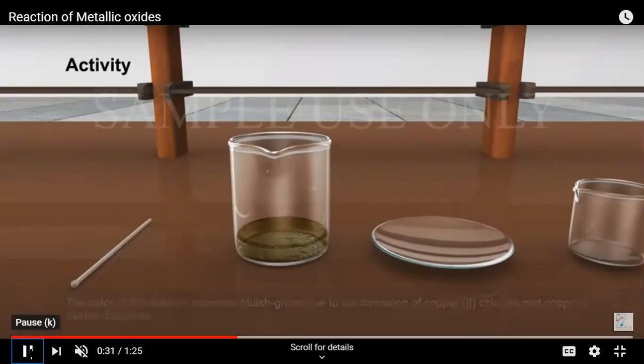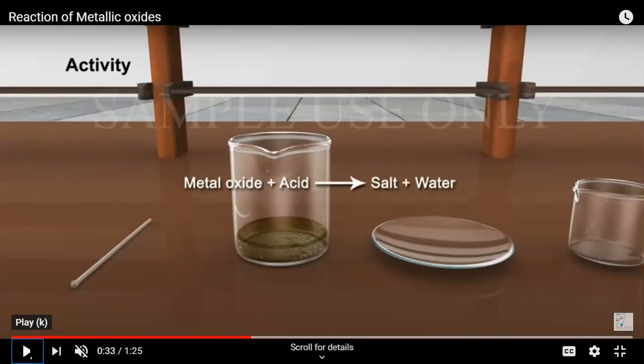Now, how exactly will we present this particular reaction in the form of a general equation, that is, how will you keep this in mind? In case of neutralization, we say acid plus base gives you salt plus water. So whenever we talk about the reaction of a metal oxide with an acid, we'll say metal oxide plus acid will give you salt and water. I hope it was very easy to understand.